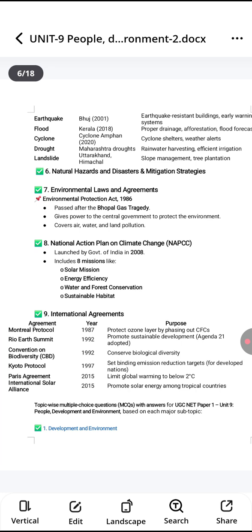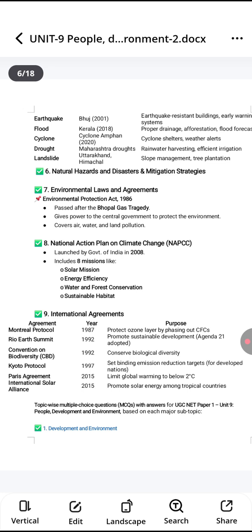Next we have international agreements. If we talk about the Montreal Protocol, this agreement was passed in 1987, and second we have the Rio Earth Summit, passed in 1992. Next we have CBD, passed in 1992, and the Kyoto Protocol, passed in 1997. Paris Agreement in 2015, and International Solar Alliance, also in 2015.